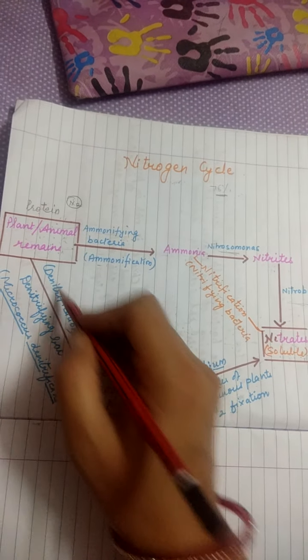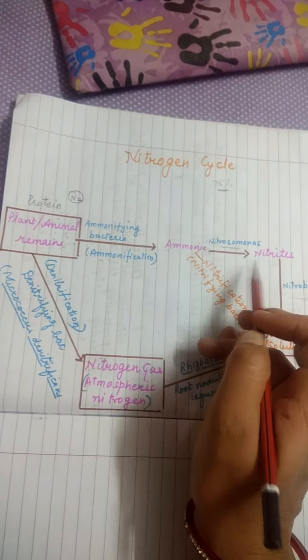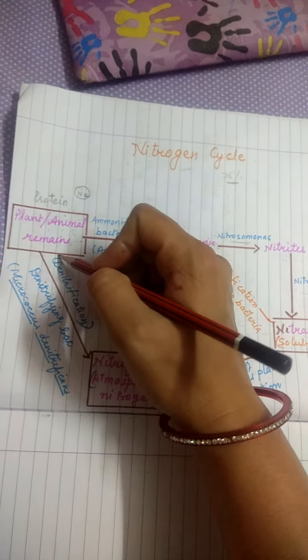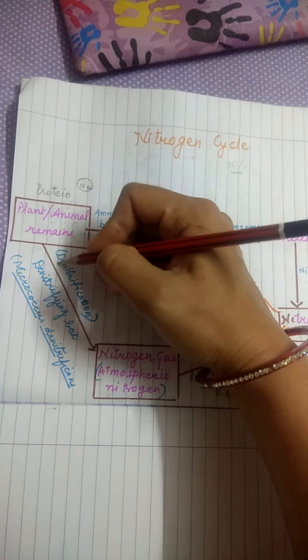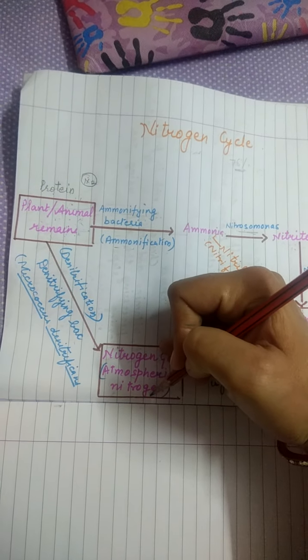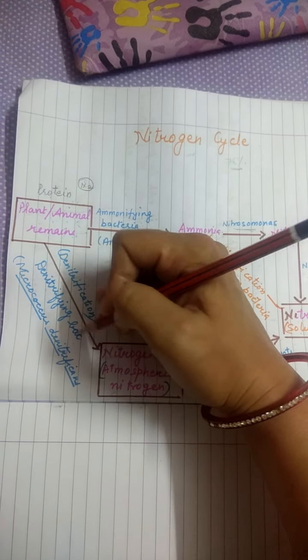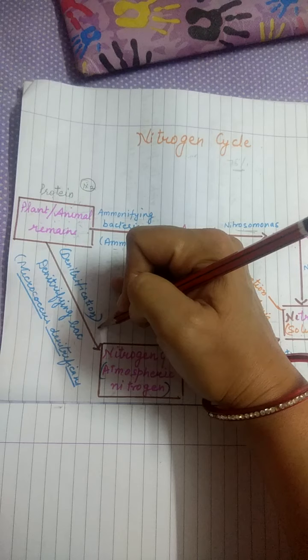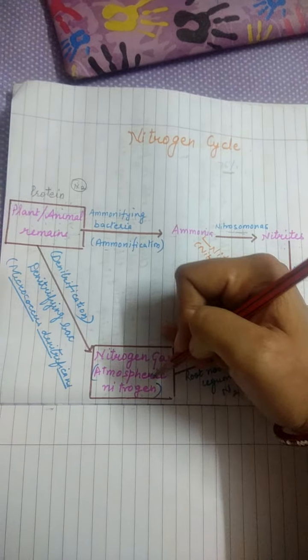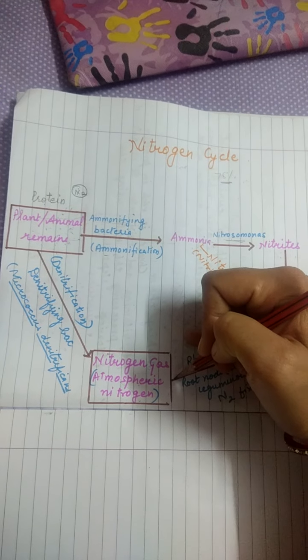Now what happens? This is one step. Another thing is, plants and animal remains are sometimes directly converted into atmospheric nitrogen by denitrifying bacteria present in the soil. Denitrifying bacteria carry out denitrification and nitrogen gas is released directly into the atmosphere.